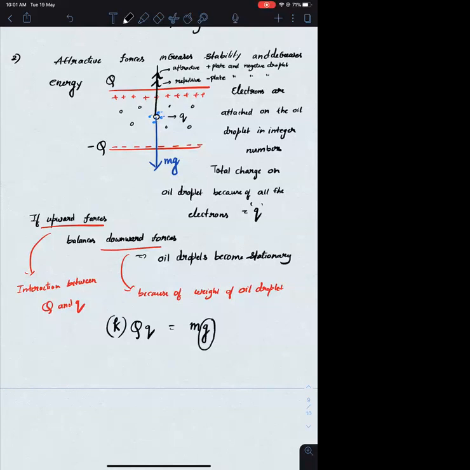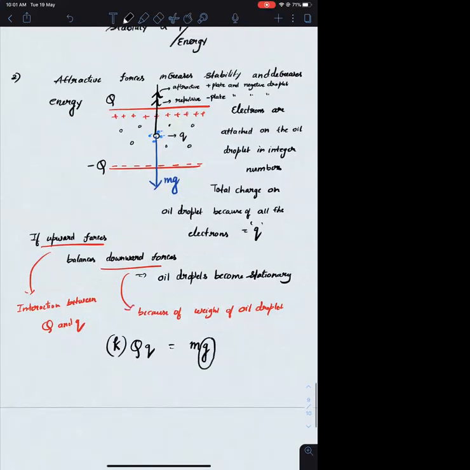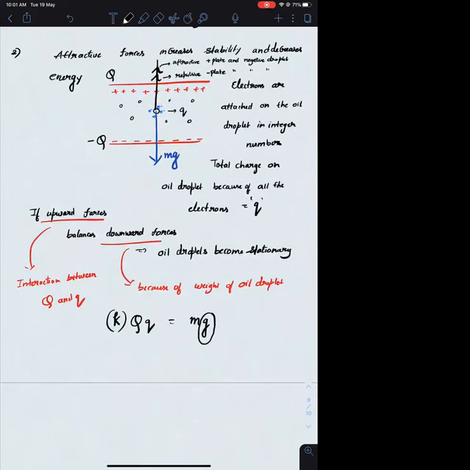Just as we know g is 9.8, similarly k will have some value, which is because of the interaction among charges. Don't get confused by this k. If you want, I will remove this k. There is some interaction between Q and q, and that interaction must be equal to mg. Then only an oil droplet will become stationary. This is not the exact mathematical expression. Please understand this. There will be some constant.